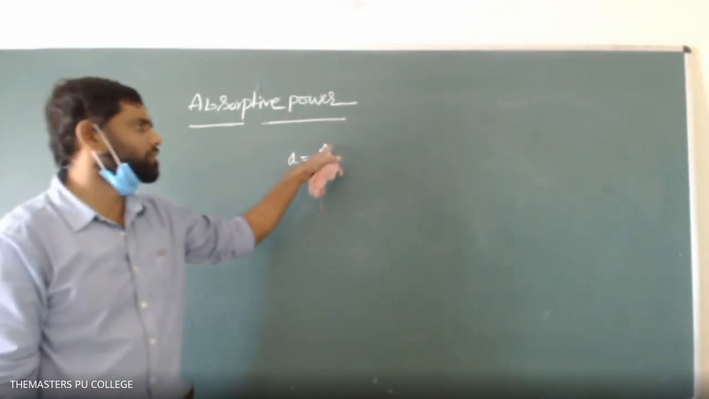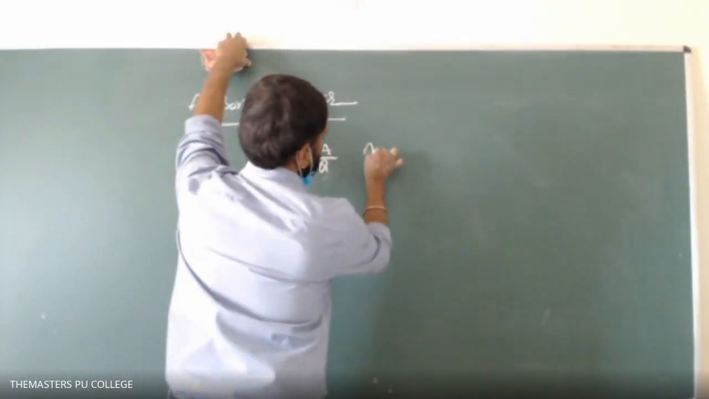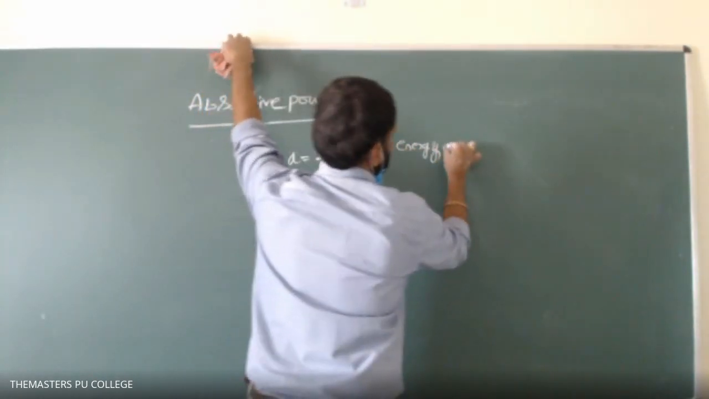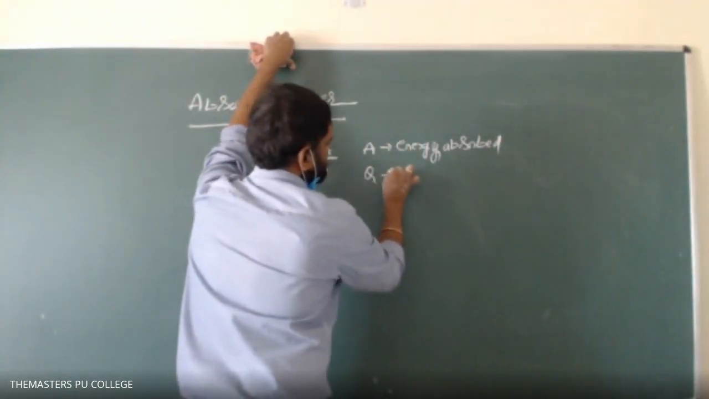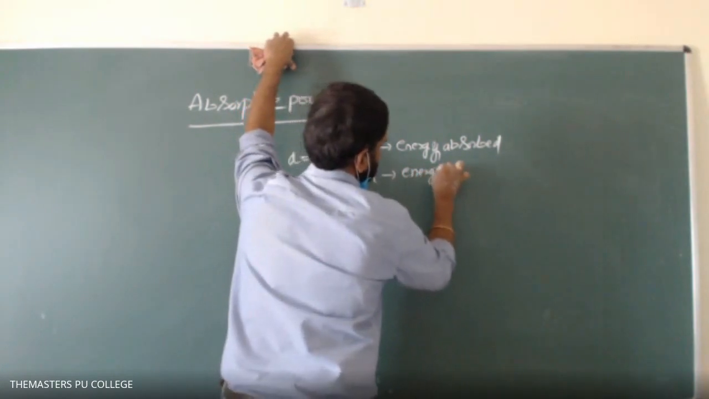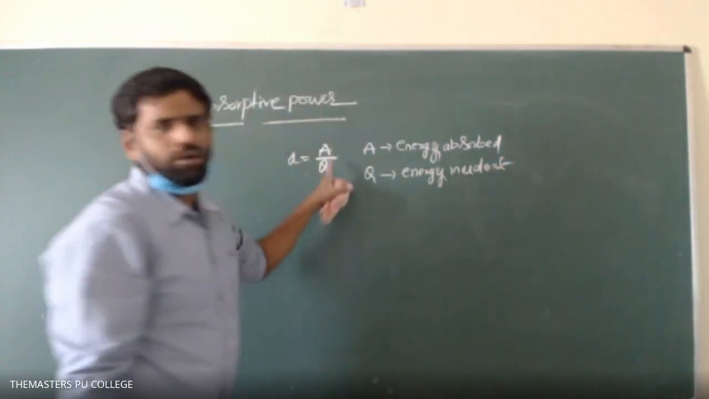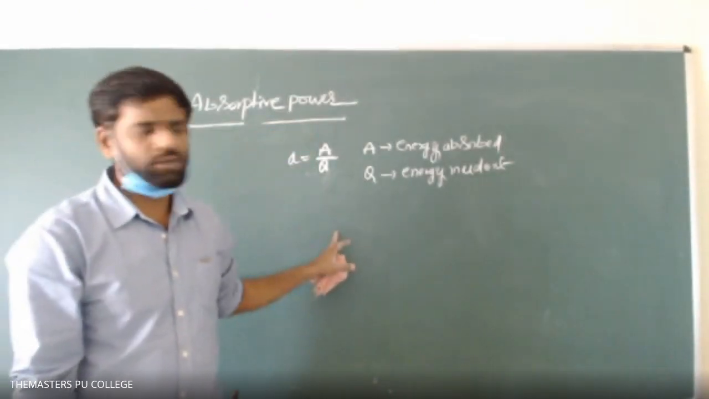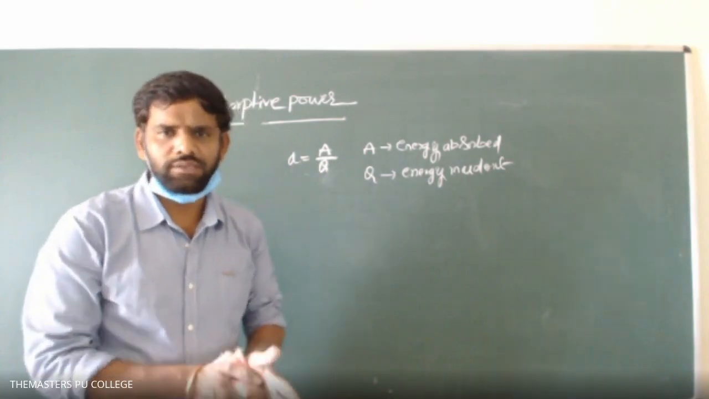You can write this A. What does capital A represent? Capital A represents the amount of energy absorbed. Q represents energy incident. So that ratio, A by Q, is nothing but absorptive power. It is the ratio of energy absorbed to the energy incident. So many definitions are there.